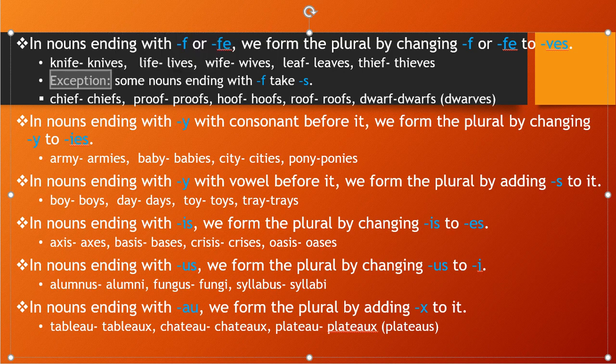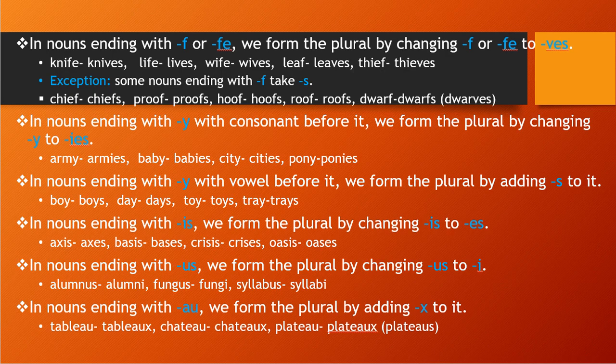and there are some exceptions also. Okay, what are they? There are some nouns which do not take ves, they will only take s. Like in our previous case, some nouns do not take es after o, they take s, as we have seen. Here also it is similar: some nouns ending with f will take only s, not ves.